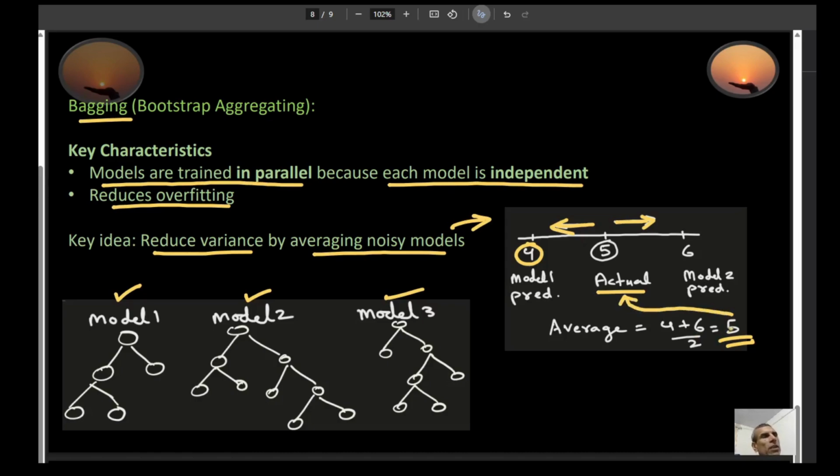Now, the reason this is very close is because model 1 made a prediction that was under, and model 2 made a prediction that was over. The under and over kind of cancel each other out, and this is basically what you mean by averaging noisy models. So positive cancels with negative, and this way it reduces variance. So in this case, your prediction value will come out very close to your actual value.